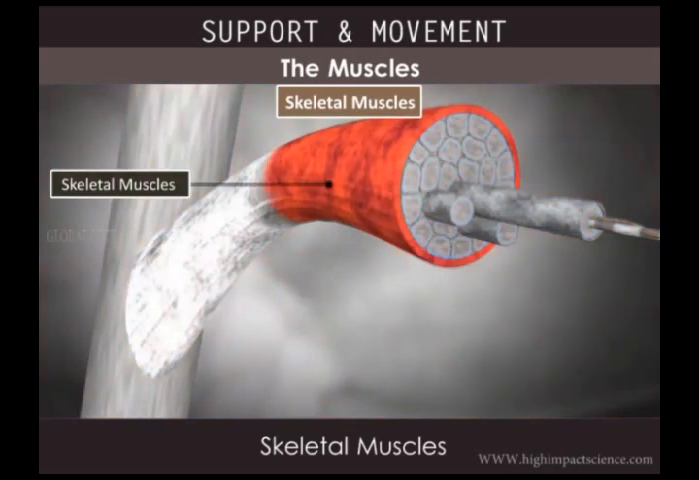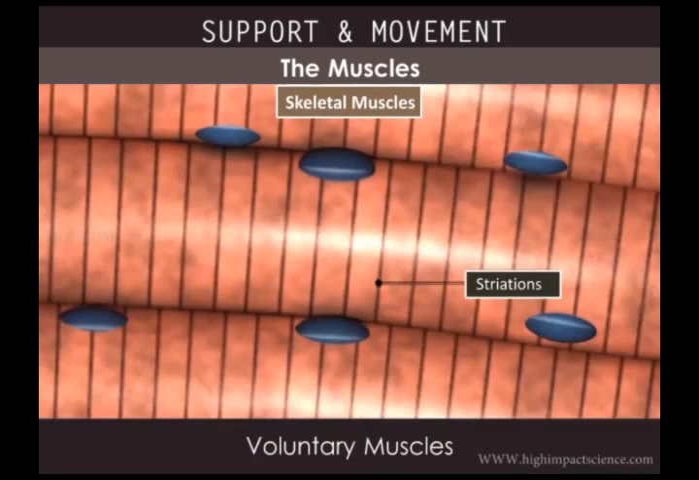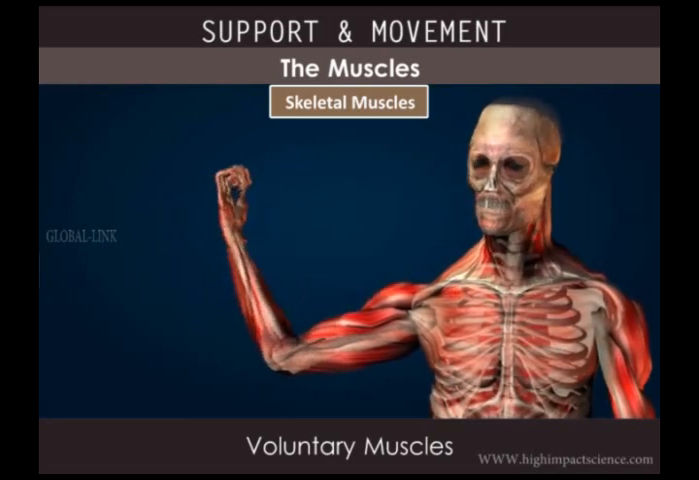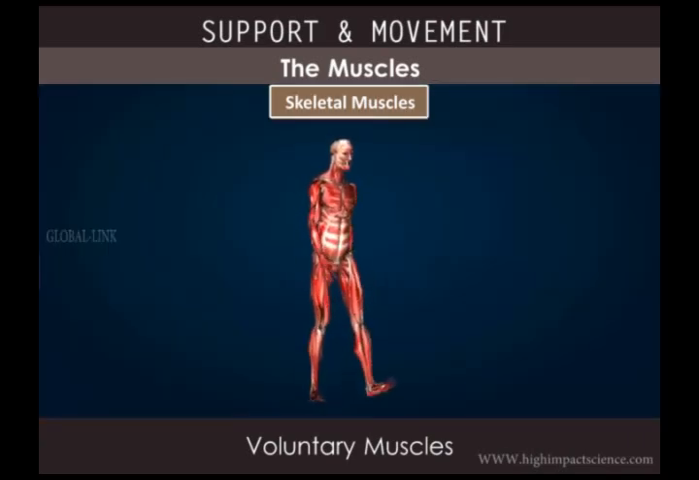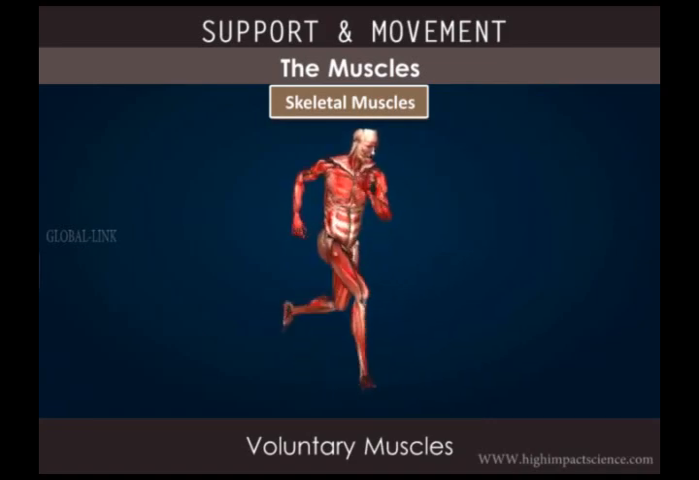Skeletal muscles are attached to the bones of the body by collagen fibers called tendons. These muscles are striated and are also called voluntary muscles because they are under the control of the nervous system. Skeletal muscles help in locomotion and different body postures.